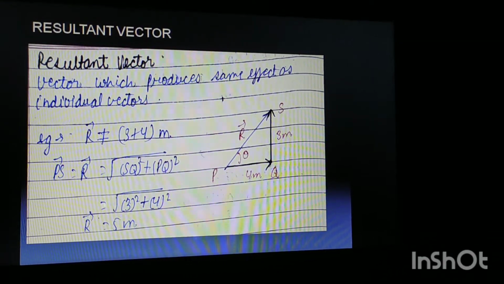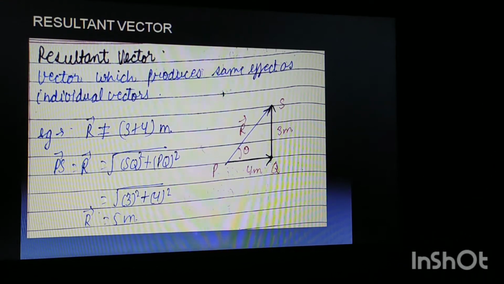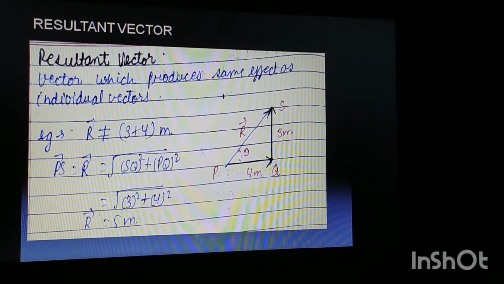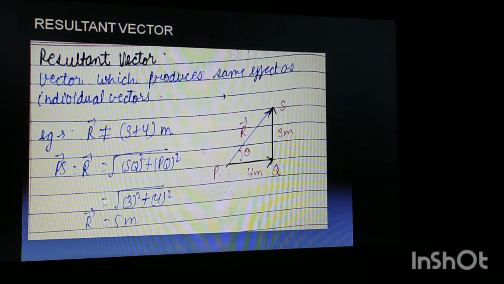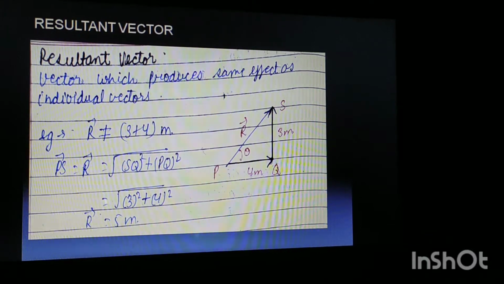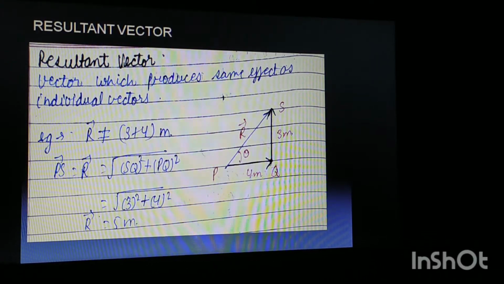If we have two vectors, as you can see from the figure, PQ and QS. PQ has a length of 4 meter and QS has a length of 2 meter. Now we want to find the resultant of the two vectors. How can we find the resultant of these two vectors?